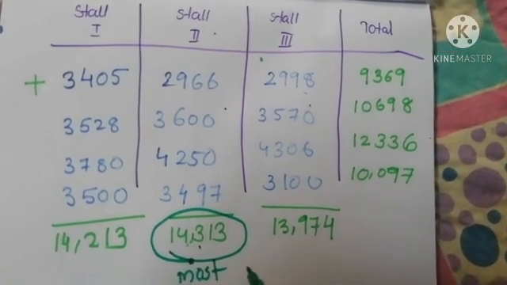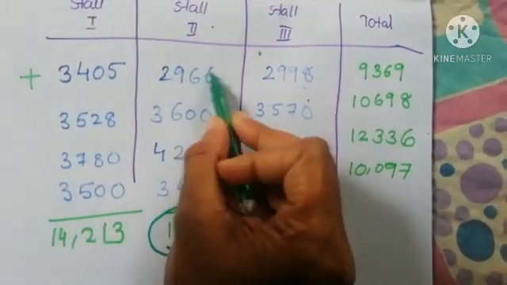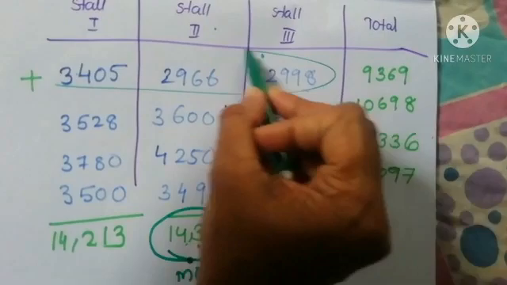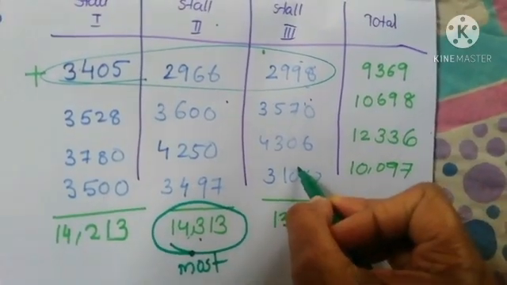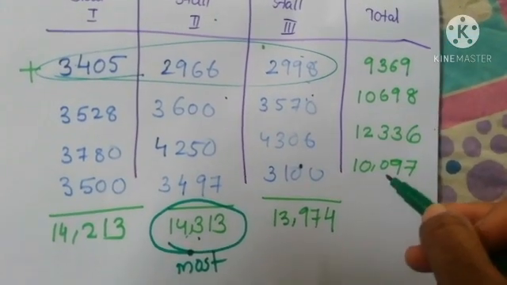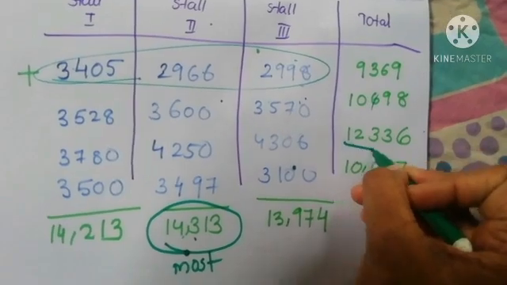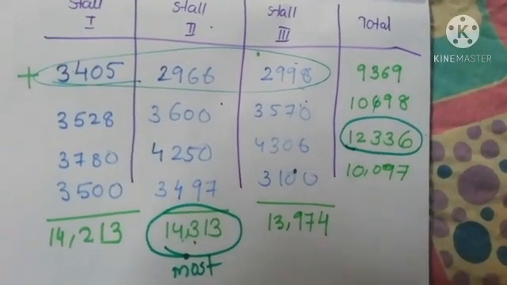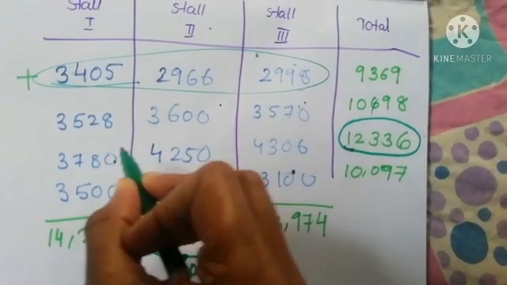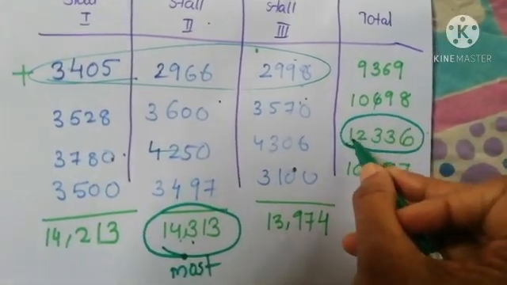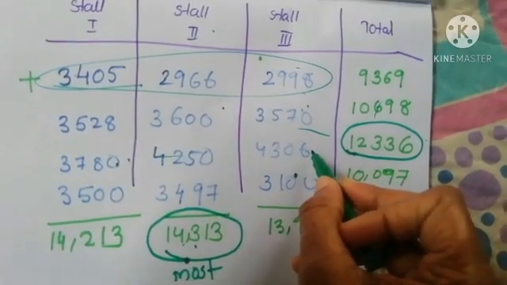And the second question: which day got the most, taking all three stalls together? If we consider these three stalls together, on which day did they get the most? Here we find out the total. This is the highest one. So in the third day, they got the most while considering all the three stalls together.